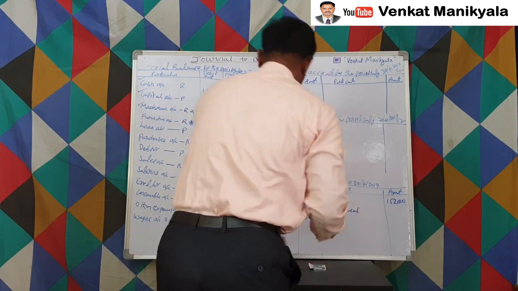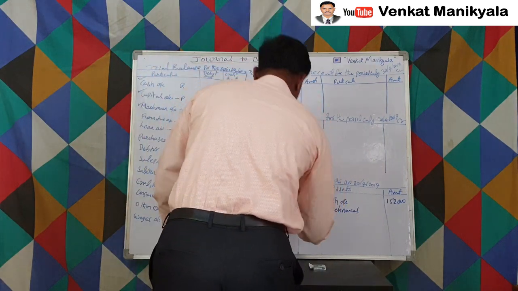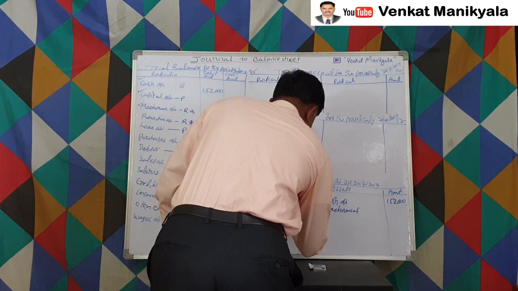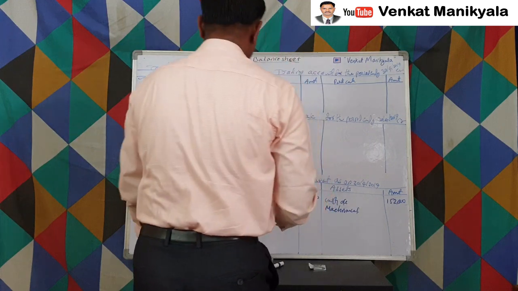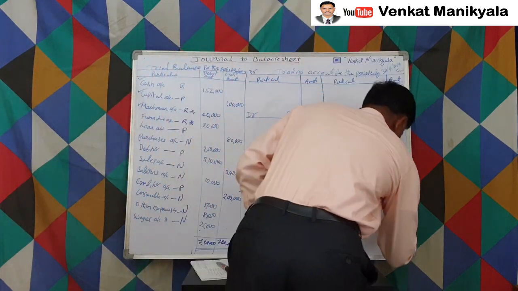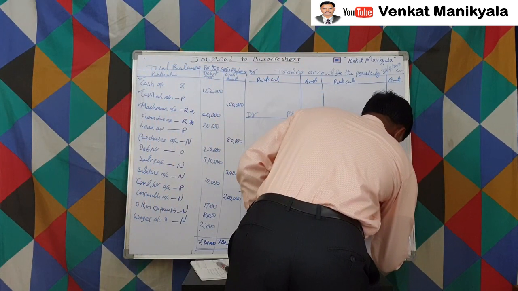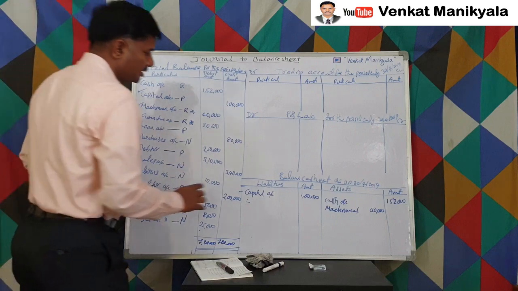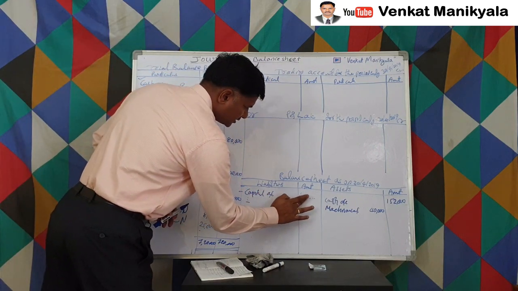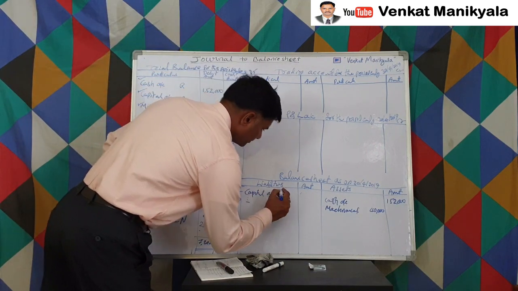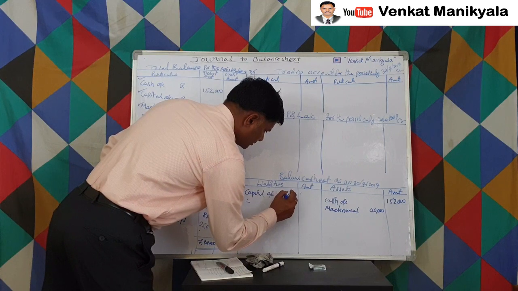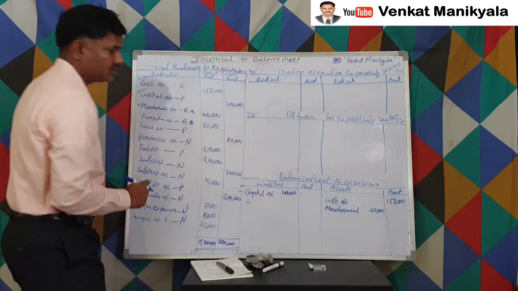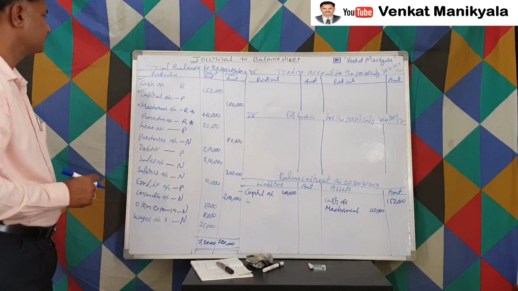Sorry, capital account, we have not yet posted the amount. The amount is 1 lakh. Machinery account has 40,000. Because the 40,000 machinery has an adjustment, we have to write it in the inner column. When the capital account also has an adjustment, we have to write it in the inner column, right? Because it requires some adjustment.